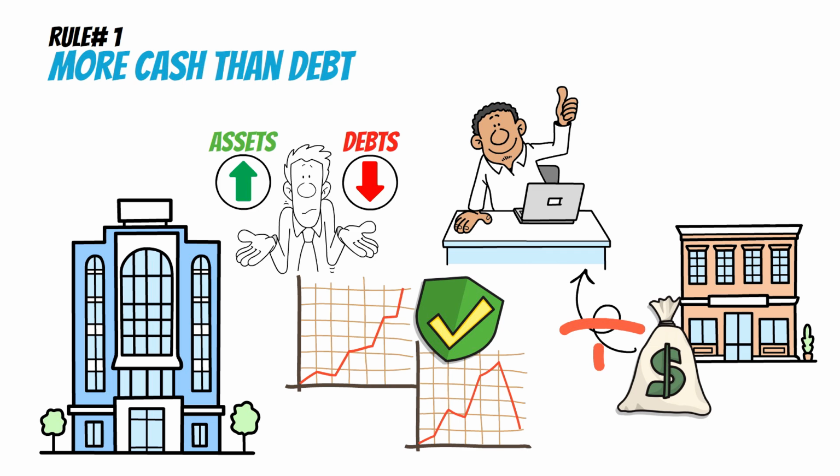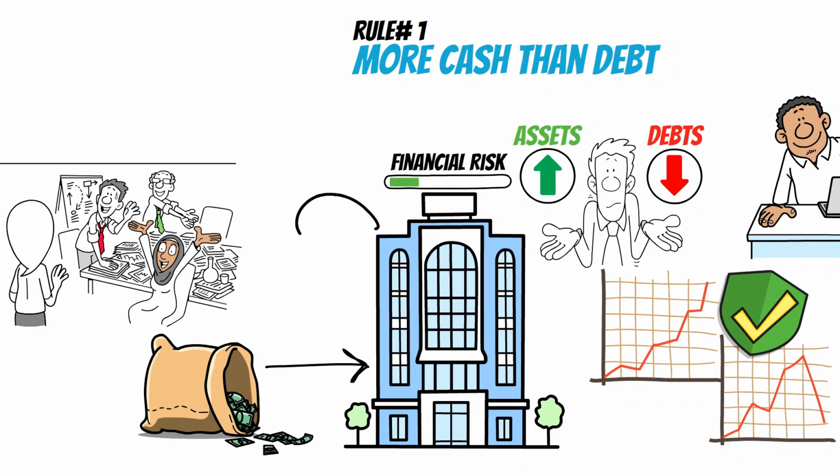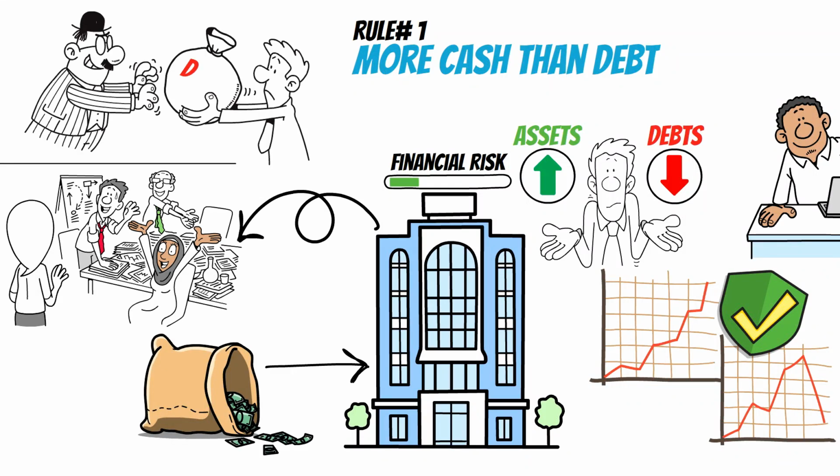They don't rely on creditors to stay afloat, which reduces financial risk. It's also a sign of a strong business that generates enough cash internally to fund its operations. Businesses with heavy debt might crumble under pressure during economic downturns, but those with more cash are better positioned to thrive. Rule number 2, low debt to equity ratio.